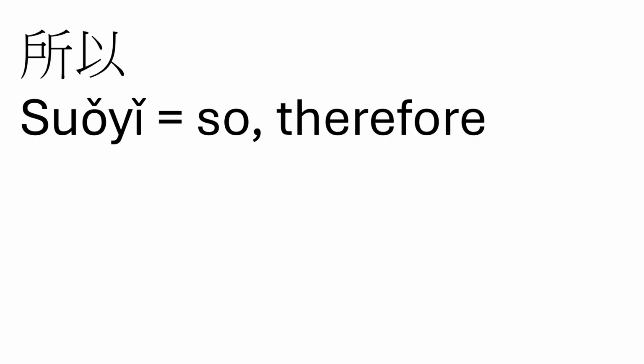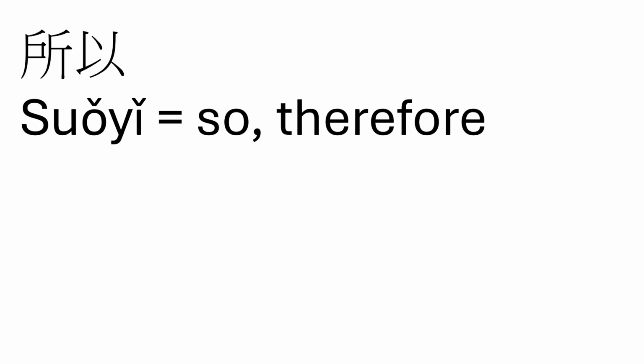Next on our list is 所以. 所以 is so or therefore, adding to our list of conjunctions. 所以 very often occurs in the same sentence as 因为. 因为 comes first, 所以 comes later. Because of whatever the first thing is, therefore the second thing happens. The 所 of 所以 will look very similar to simplified character users to the 听 of 听音乐. So just be careful to notice the differences there.